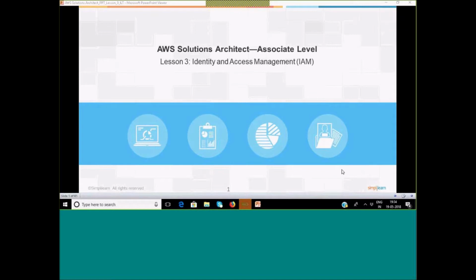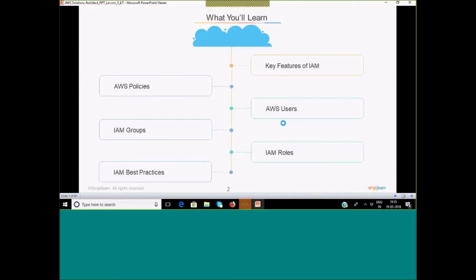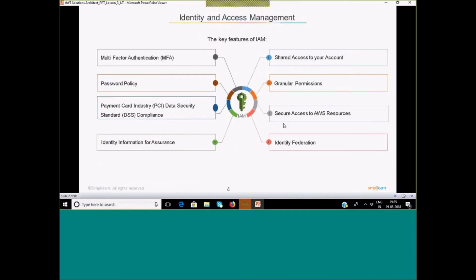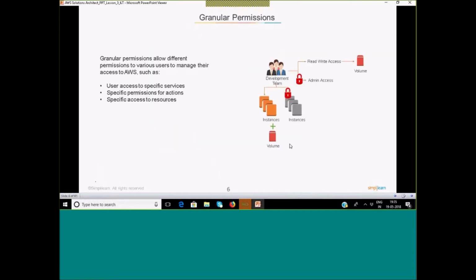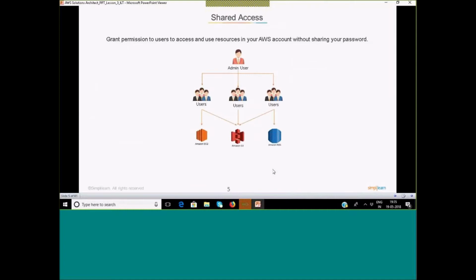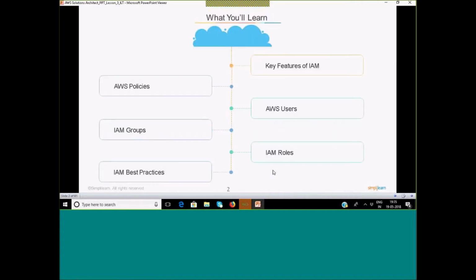Let me do a quick recap of what we discussed in the last session. I remember we discussed the first 20 visuals. As I was going through the recording, we completed the first 20 visuals of IAM. We just started, and we discussed what is a user, what is a group. I'm just going through the PPT quickly